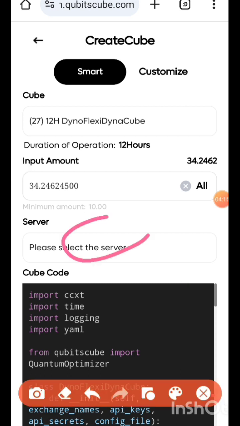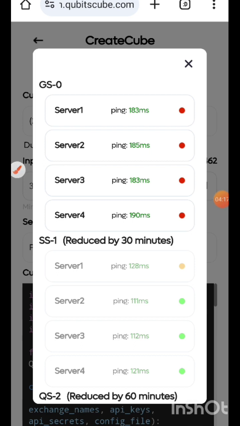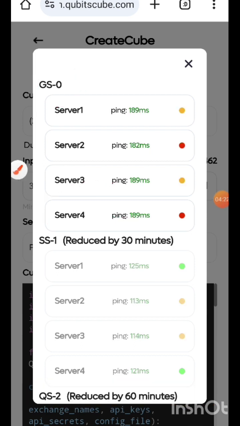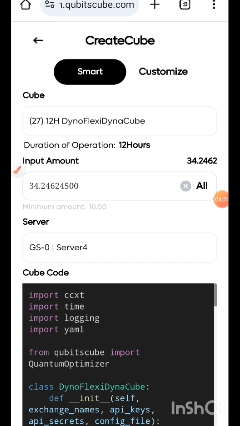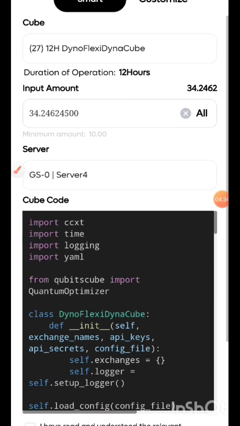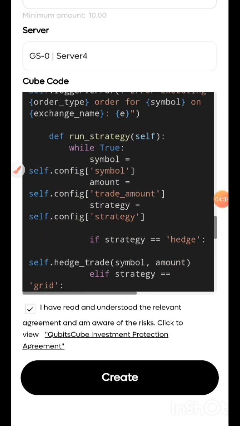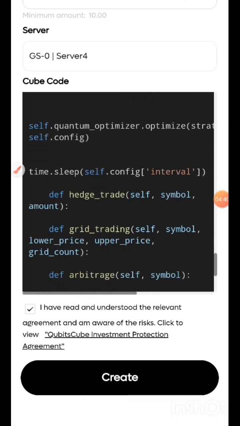So the server here, I'm going to go to where you can upgrade your server. I'm still on the GS04. The mine cube, that's the Rubik's cube's coin token, is the one you mine in your account, and it can be used to do your upgrade of server. So this is the server I'm using. This is the code for the trade that I'm going to use. So let me create this now.